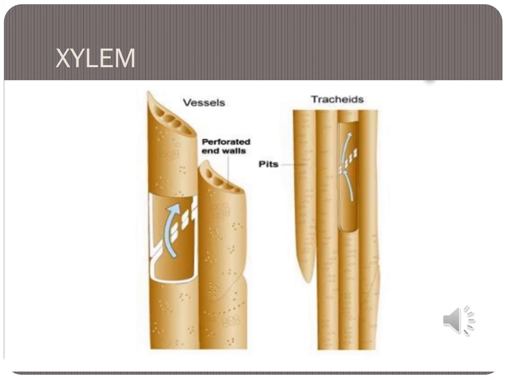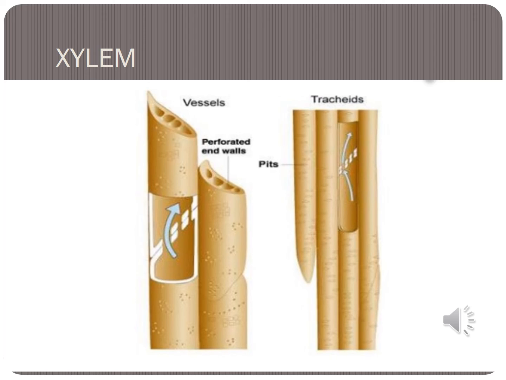Vessels and tracheids are tubular cells that have pores in their cell walls for lateral conduction of water. Tracheids are found in ferns and pines, the pine trees.